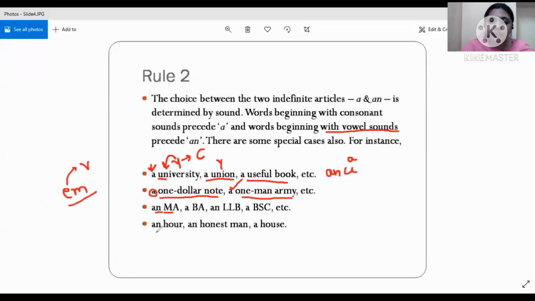With BA, when we say BA, the sound which is heard at first is that of B only. So we'll use a over here.